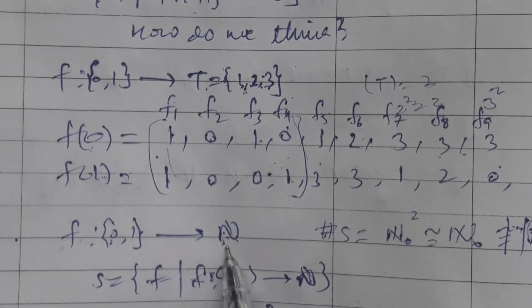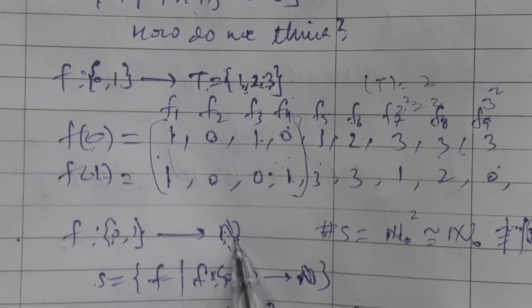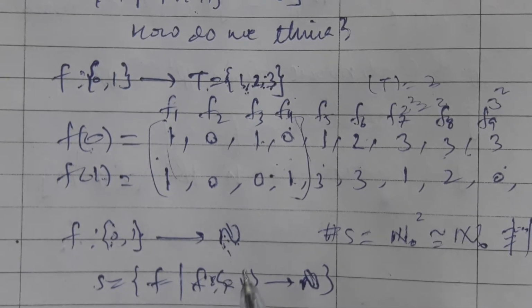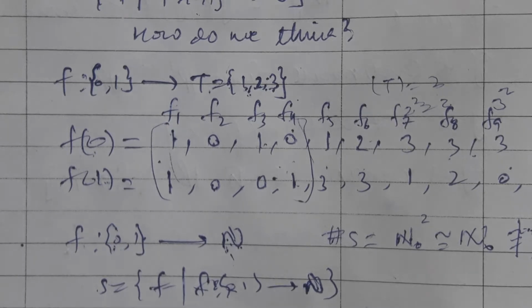If it has cardinality 3, S has cardinality 3 to the power 2. Here we have N, whose cardinality is aleph naught, so S has cardinality aleph naught to the power 2. By the algebra of cardinal numbers, aleph naught to the power 2 equals aleph naught, which is not equal to the continuum, the cardinality of R. Since they have different cardinality, they cannot be put in bijection. So option 1 is false.